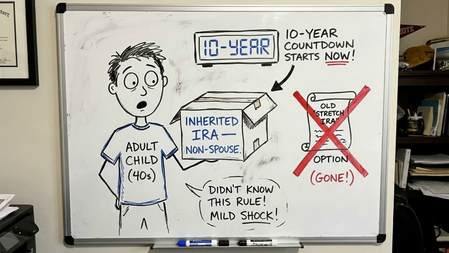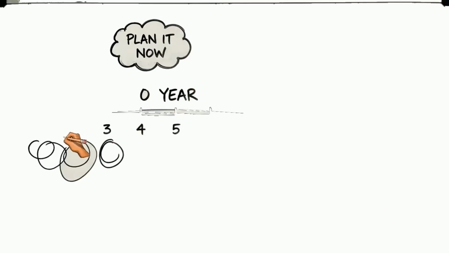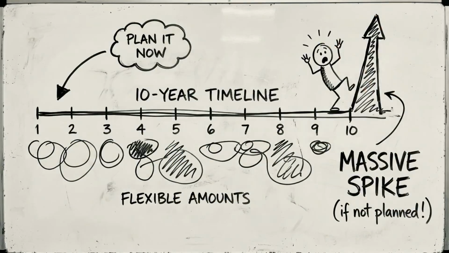Special topic: Inherited IRA RMD rules. If you inherited an IRA from someone other than a spouse, the rules change dramatically under the SECURE Act and SECURE 2.0. For most non-spouse beneficiaries who inherited after December 31, 2019, you must empty the account within 10 years. The 10-year rule requires the account to be completely empty by December 31st of the 10th year following the year of death. You can take any amount in any year during those 10 years.